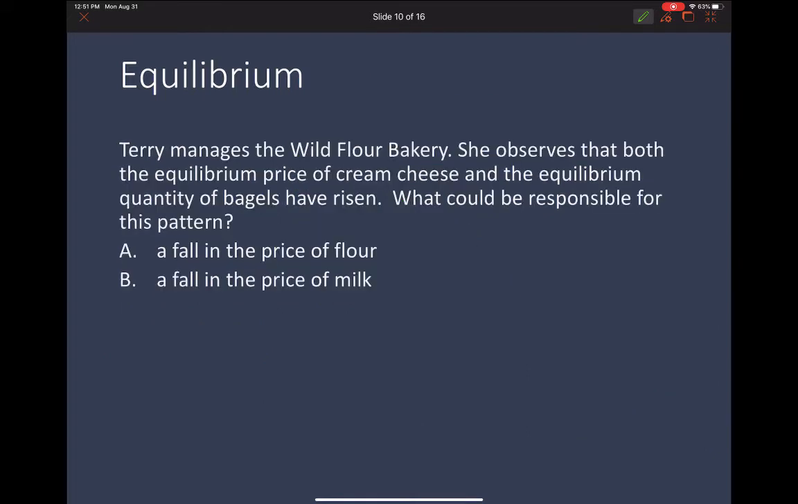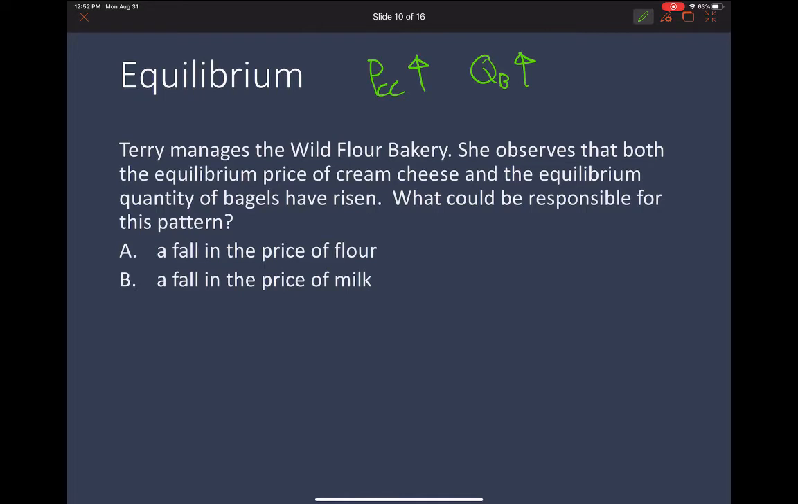Terry manages the Wildflower Bakery. She observes that both the equilibrium price of cream cheese and the equilibrium quantity of bagels have risen. What could be responsible for this pattern? So we're looking for something that is going to increase the equilibrium price of cream cheese. So we're looking for something that's going to push up the price of cream cheese and going to increase the equilibrium quantity of bagels. So we're looking for something that will increase both of these. And we have two options, a fall in the price of flour and a fall in the price of milk.